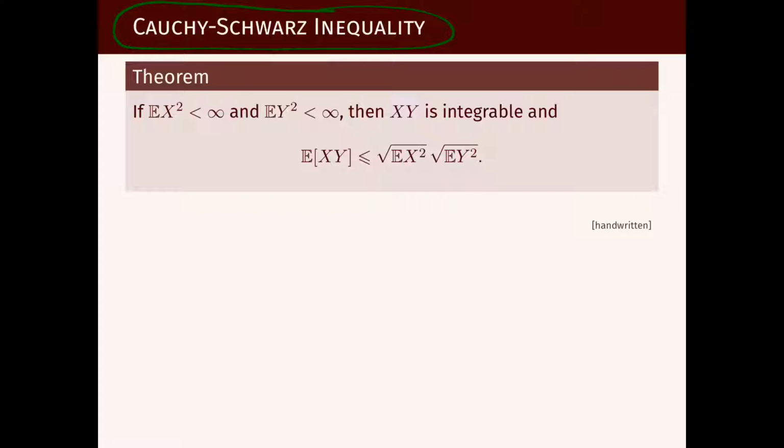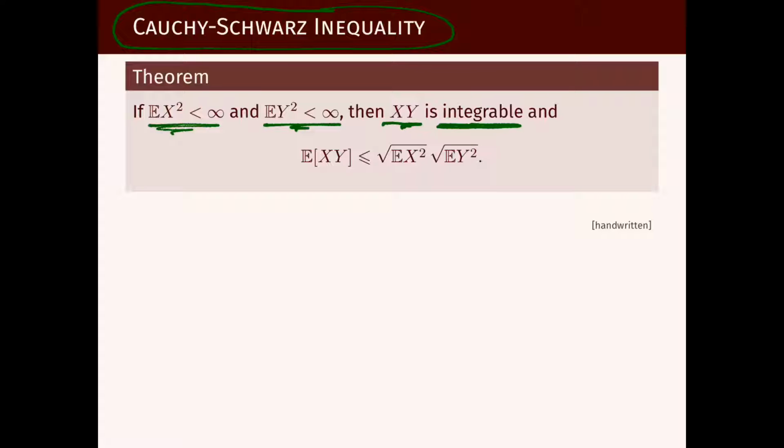This inequality says the following: if a random variable has finite second moment and another random variable has finite second moment, without assuming anything about the joint distribution of these two random variables, besides the fact that they are both defined on the same probability space, so we don't make any assumption about variance or covariance of these random variables, the product of these two is integrable, meaning the expectation is defined and is finite.